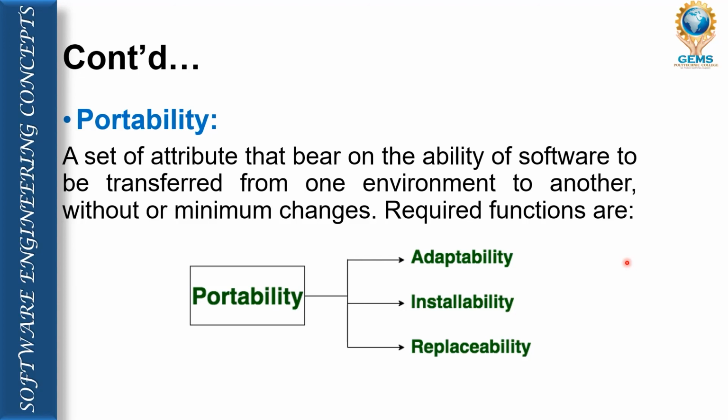We have three parameters through which we are able to measure the portability characteristics of a software. The first one is adaptability, then installability, and replaceability. So these are the three parameters through which we are able to measure the portability characteristics of a software. My dear students, I hope it is clear for you.